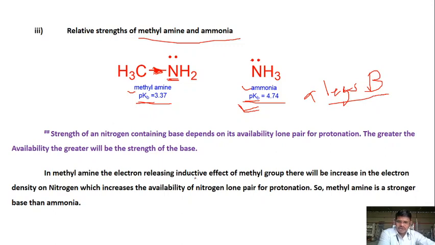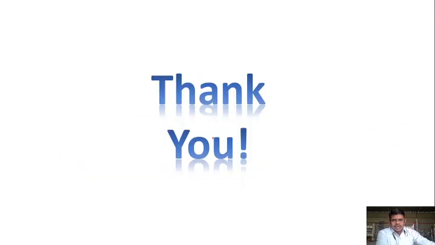So the sentence written over here is: in methylamine, the electron releasing inductive effect of the methyl group increases the electron density over the nitrogen, which increases the availability of the lone pair of electrons for protonation, and so methylamine is more basic than ammonia. Understanding? So this is how we end with the plus I and minus I effect today. In the next lecture, we are going to see the next topic of this chapter, electronic displacements. Thank you.